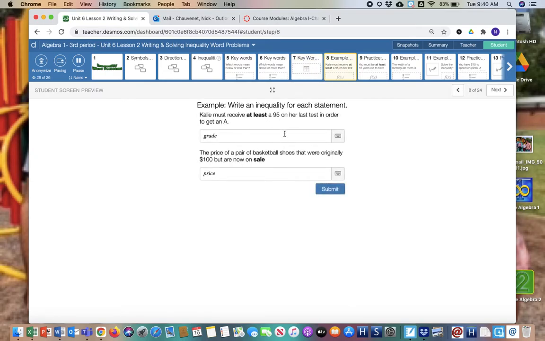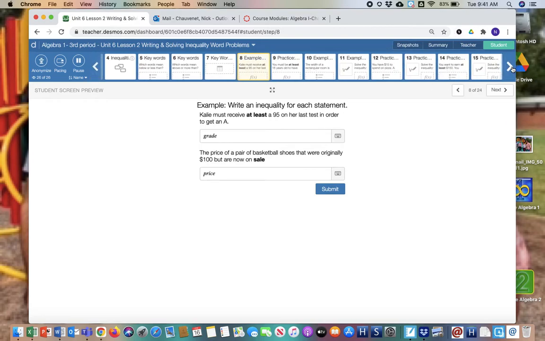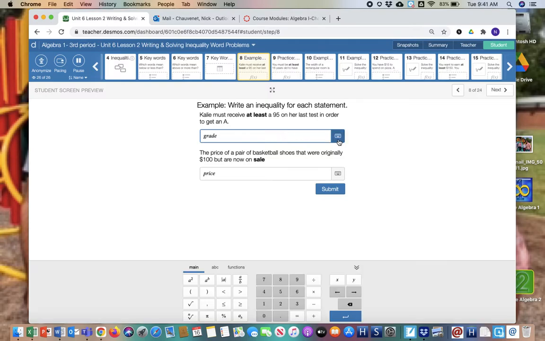And what we're really trying to do here in this lesson is know how to make the word problems into an inequality, okay? So Kaylee must receive at least a 95 on her last test in order to get an A. So that means she needs to get a 95 or she can get above that, so greater than or equal to. Right, so she has to get greater than or equal to a 95.